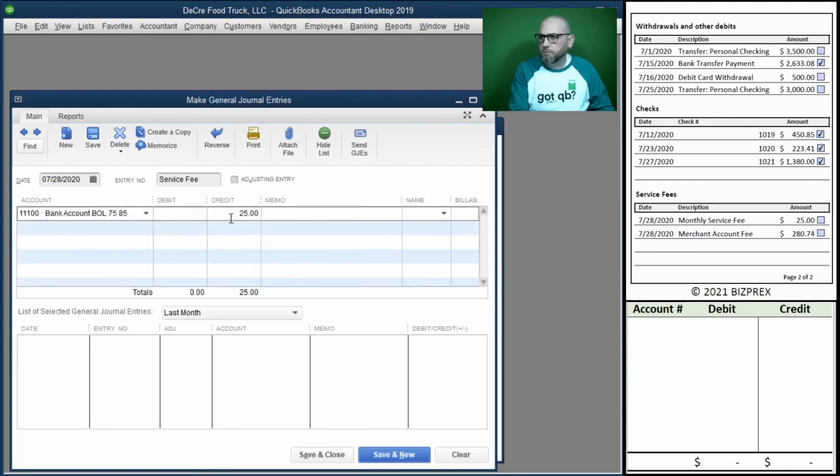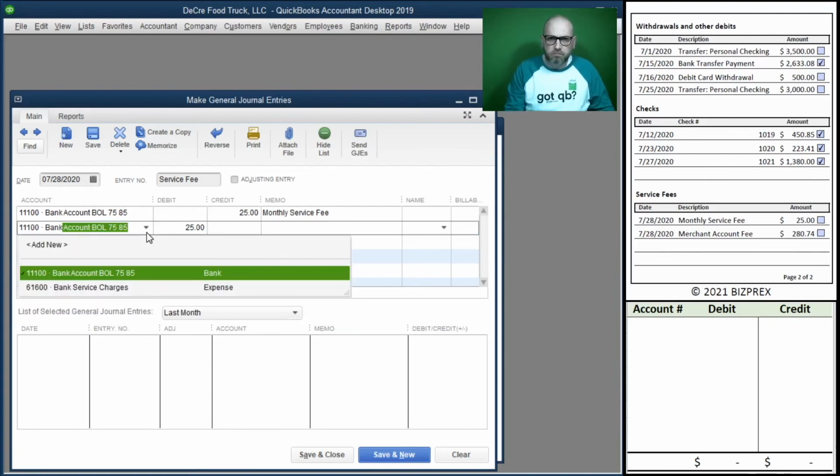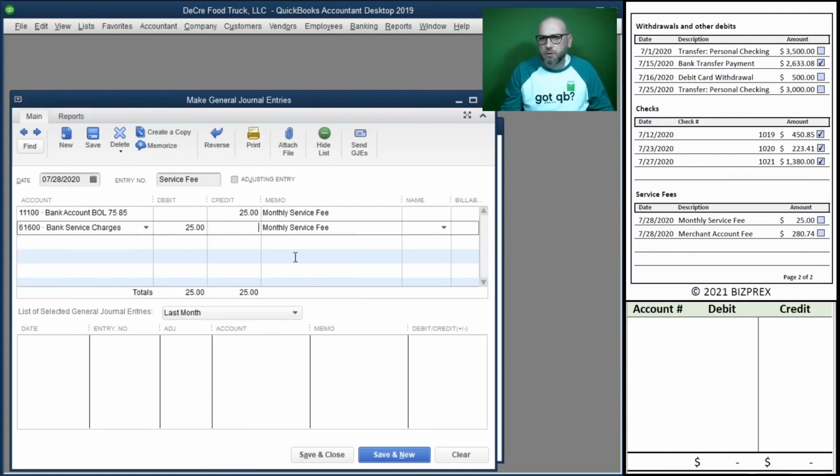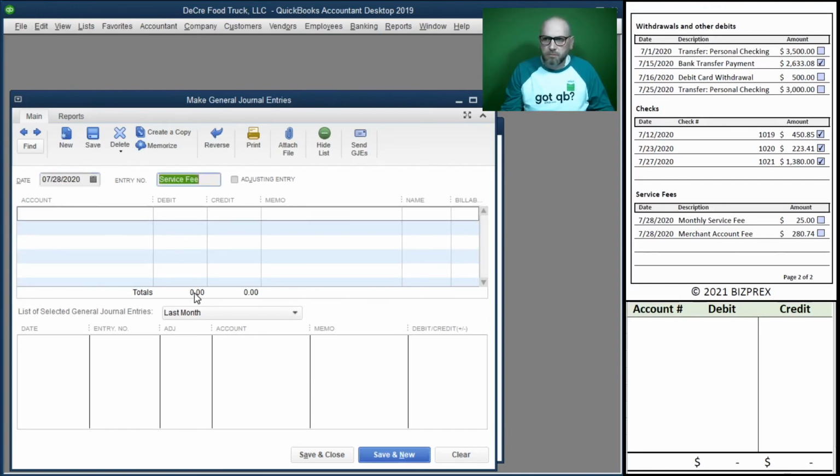Reduces our account. See bank service charge right here. We'll pick that account, debits and credits. And then we have merchant fee.